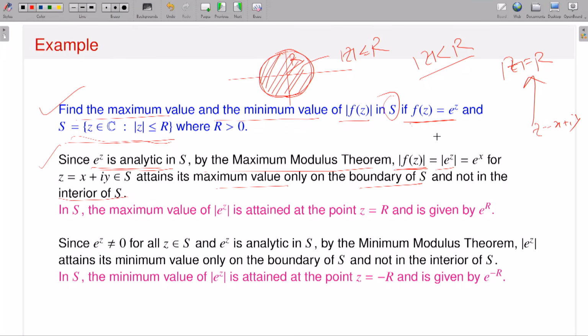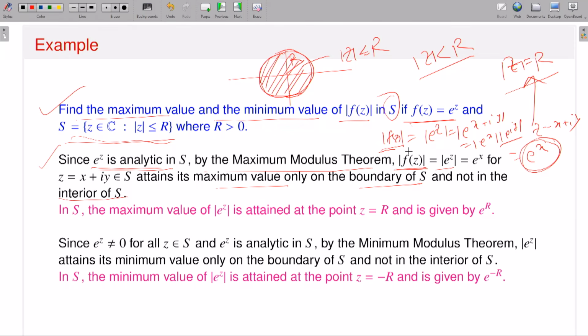If I calculate, e to the power z is e to the power x plus iy, which is the same as e to the power x times e to the power iy. But the modulus of e to the power iy is equal to 1, so therefore the modulus of f of z is e to the power x. And the maximum modulus principle says that the maximum of modulus of f of z is attained only on the boundary, mod z is equal to R.